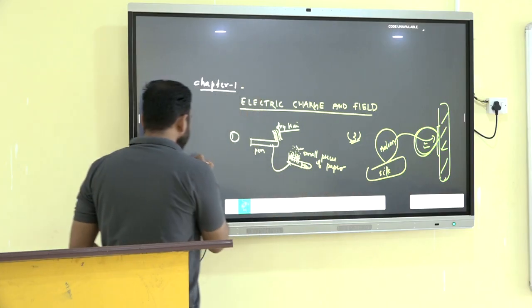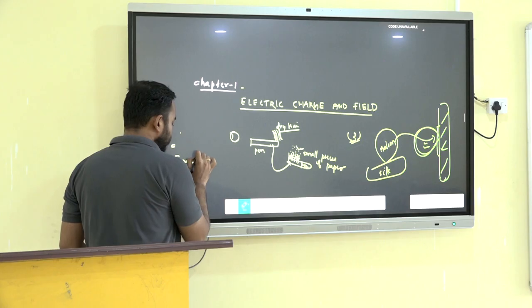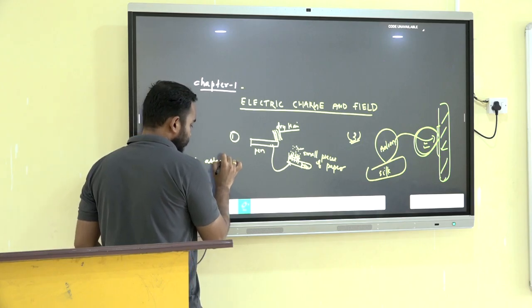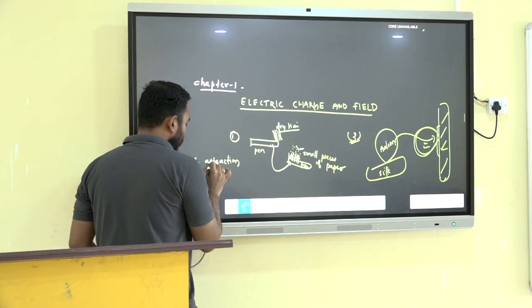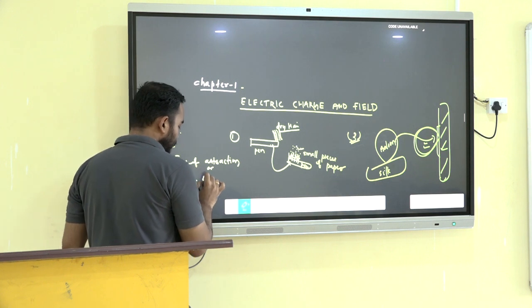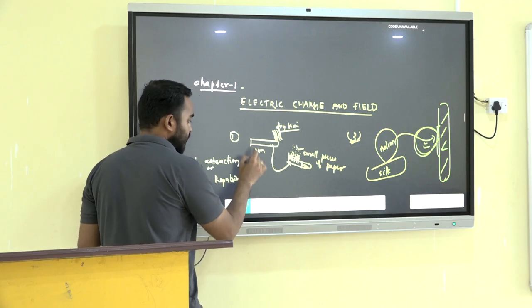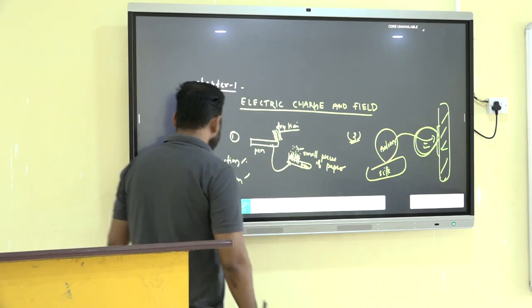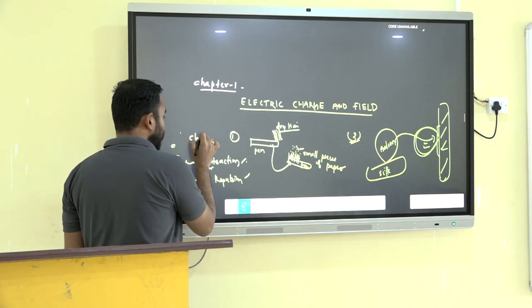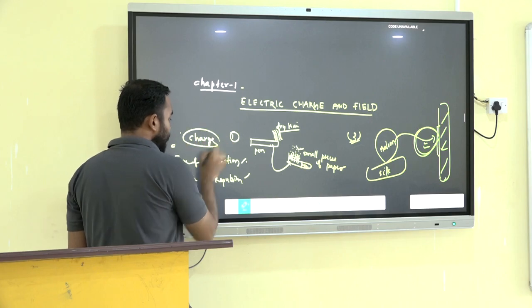Sometimes it may be a force of repulsion. This force of attraction or repulsion happens only because of the presence of charge.